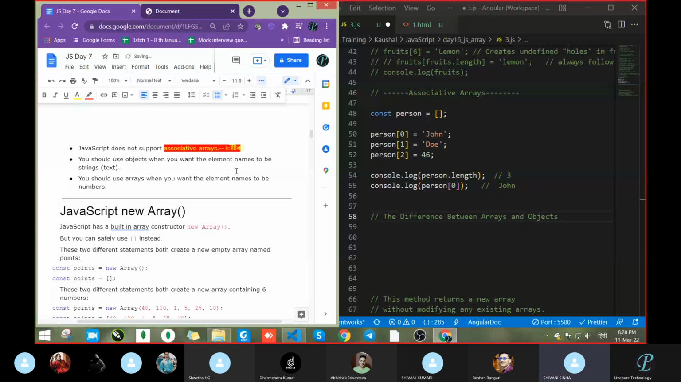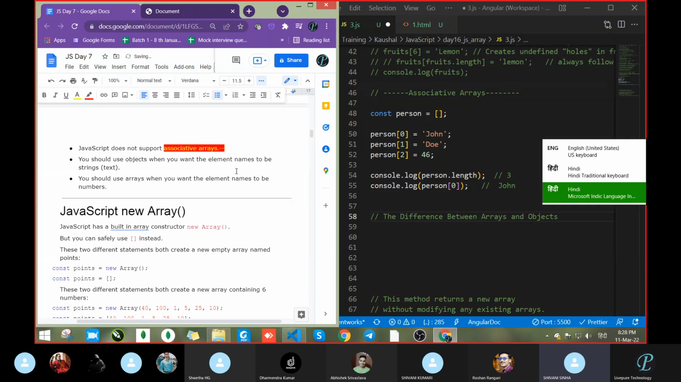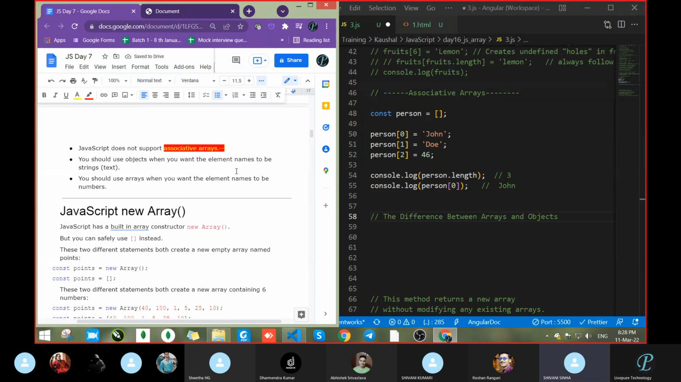Yes, sir. From this way we can easily identify that array with named index, sir, is called associative array. So array with a named index.